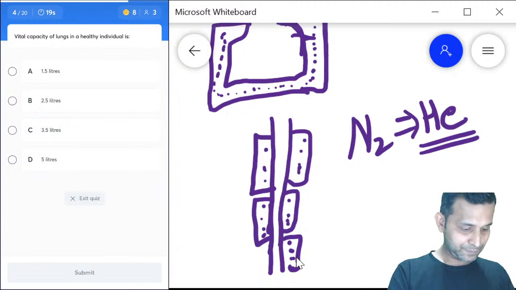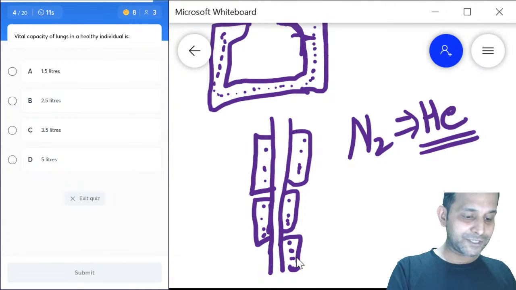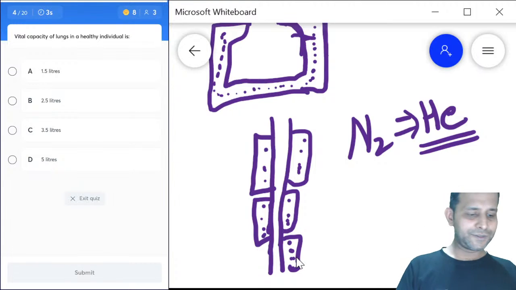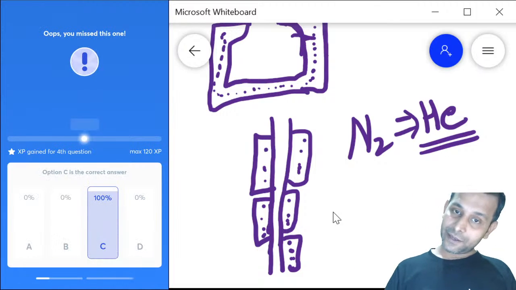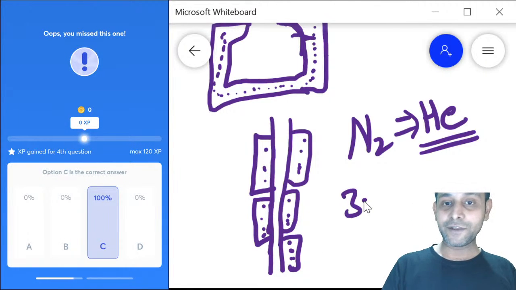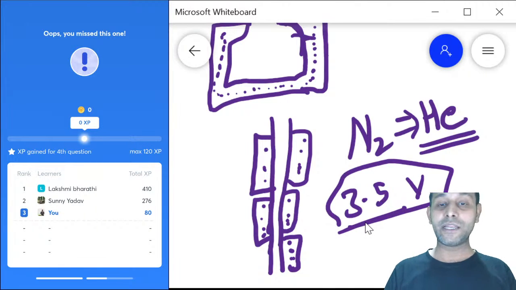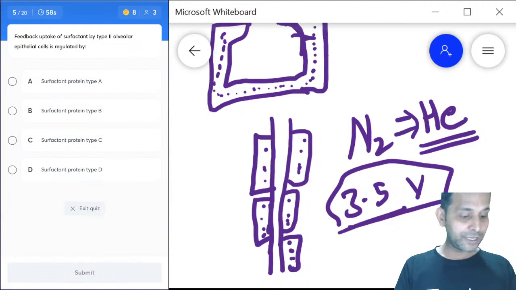The best possible answer for this will be, yes, what do you think the best possible answer is here? I think it's very near to the inspiratory capacity and tidal volume, which will be 3.5 liters. Vital capacity is very near to 3.5 liters. Actually, mathematically it becomes 4 liters. You can choose the best possible answer, which can be 3.5 liters. Let us go to the next question.